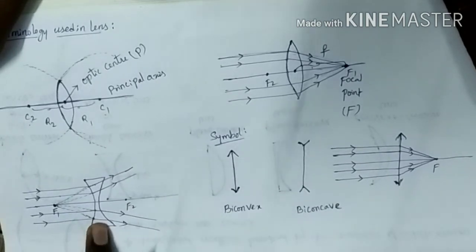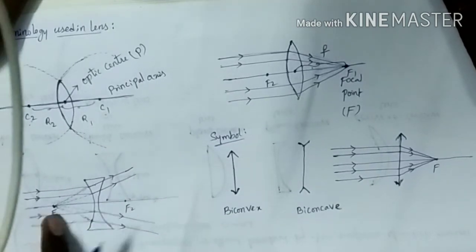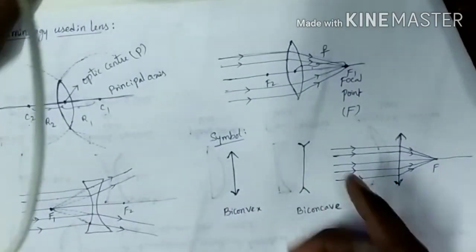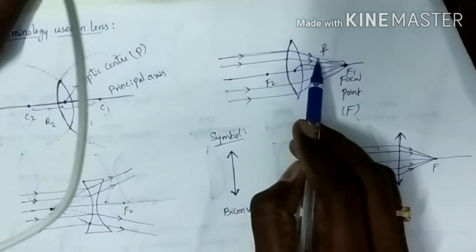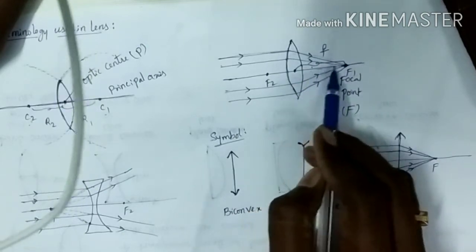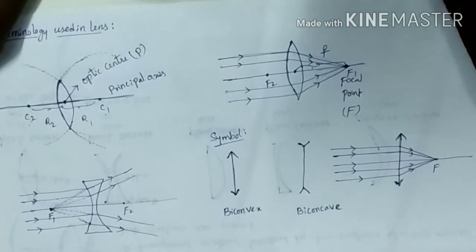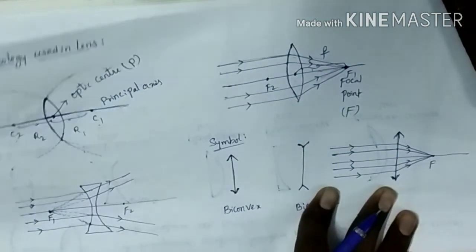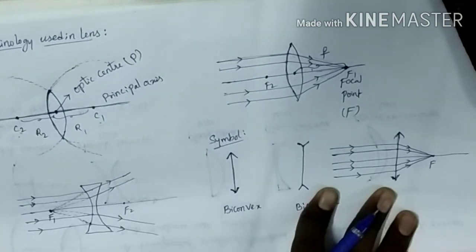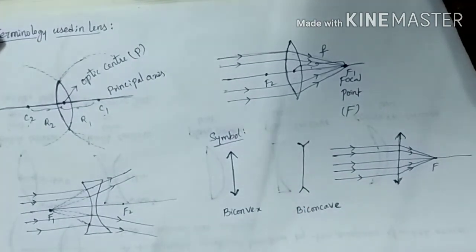In the case of a concave lens, we can observe it like this. In the case of a convex lens, we can easily understand that where all the refracted rays converge at one point, that point we call a focal point or focus.